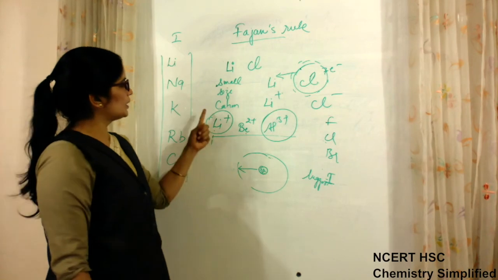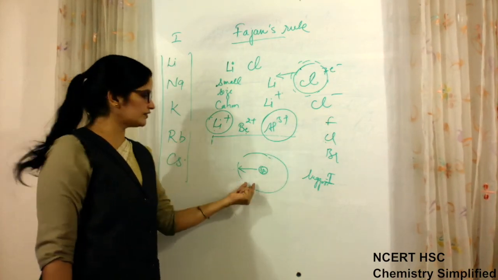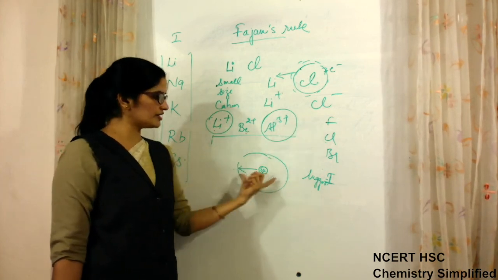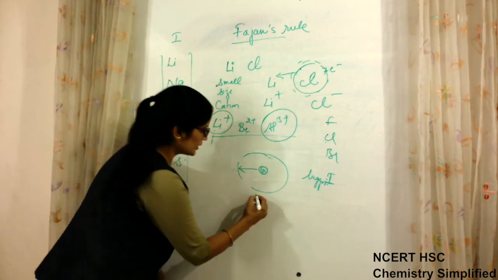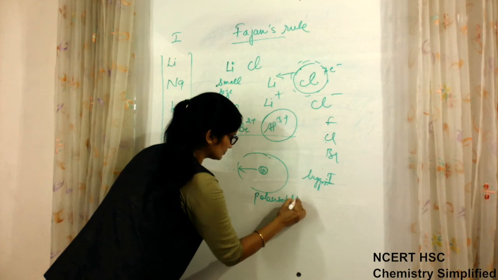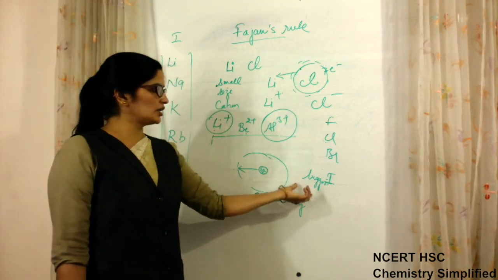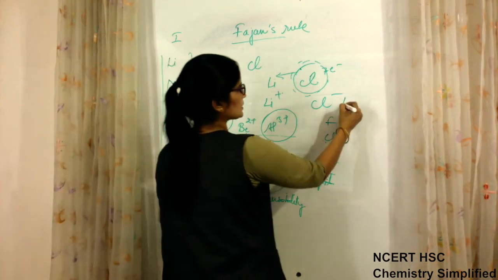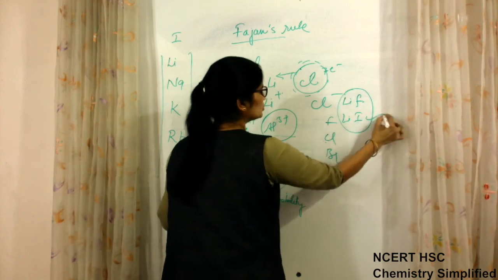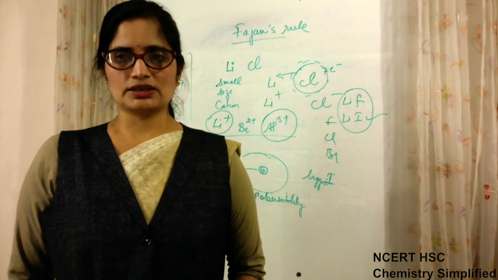So if lithium is pulling fluorine and lithium is pulling iodine, then it will definitely be able to pull iodine more as compared to fluorine because of its big size. So this is known as polarizability. This is the polarizability of iodine. So if lithium forms a compound with fluorine and lithium forms a compound with iodine, out of the two, lithium iodide will be more covalent in nature. Okay.